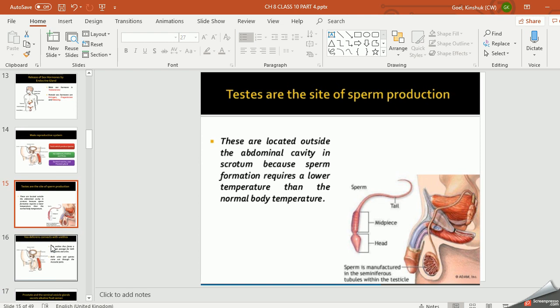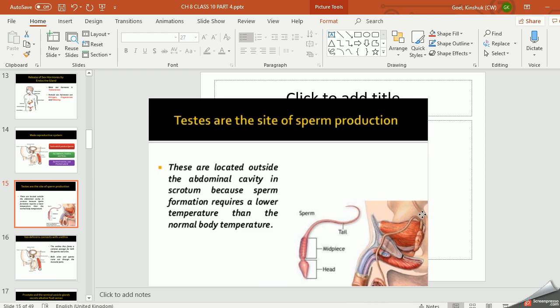Now coming to the next slide, you can see testes are the site of sperm production. Where are they located? They are located outside the abdominal cavity. So this is the important question, where are the testes located? Outside the abdominal cavity near this penis. Right? You have a pair of testes. And as I told you, they require lower temperature than normal body temperature for the formation of sperms. This is how sperms form, and they will travel through the vas deferens. Right?